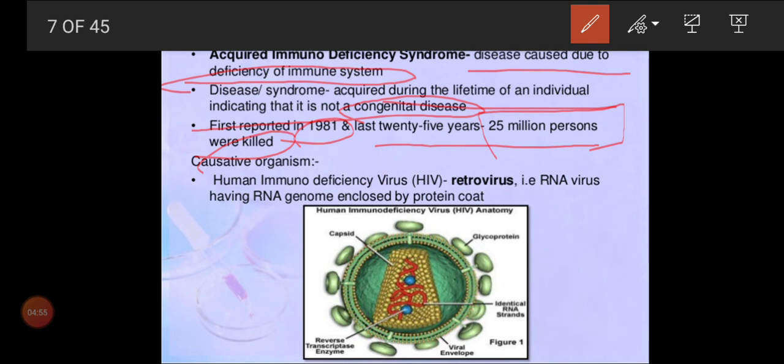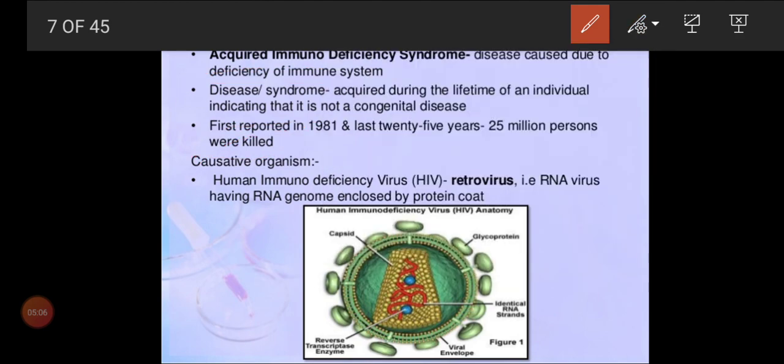Okay, that's all about the introduction regarding AIDS. Now we shall see the causative organism which causes the AIDS disease. We can call it a retrovirus, the human immunodeficiency virus, or HIV. Why do we call it HIV? Because it causes immune deficiency in humans.